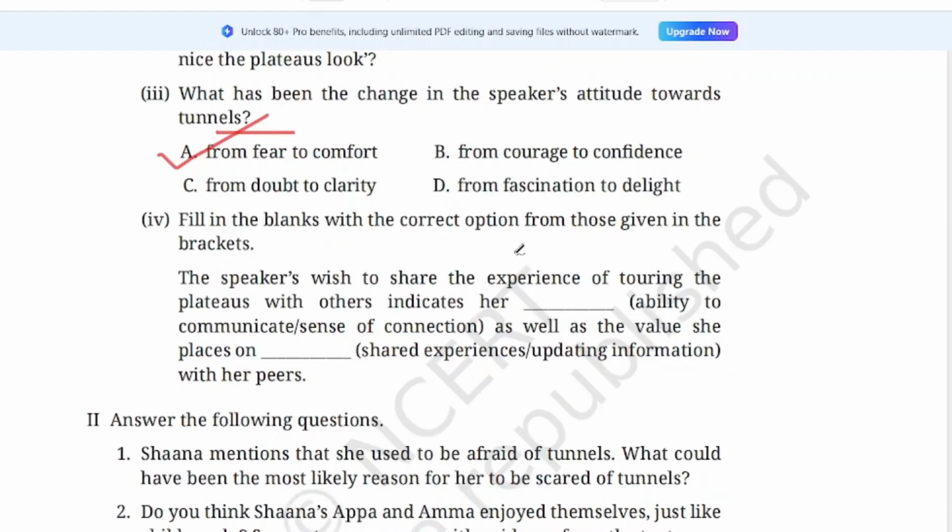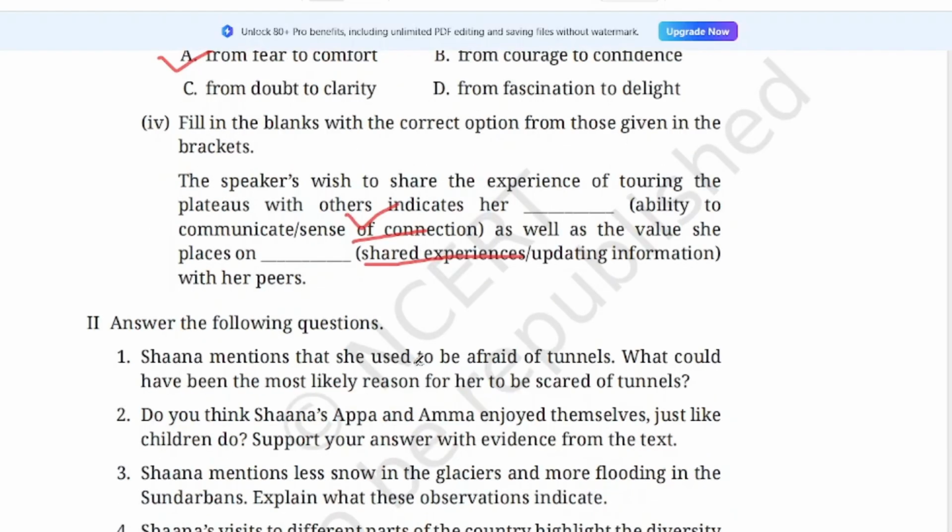Fill in the blanks with the correct option from those given in the bracket. The speaker's wish to share the experience of touring the plateaus with others indicates her ability to communicate or sense of connection. What is it? It is the sense of connection. This is the answer. As well as the value she places on dash, shared experience or updating information with her peers, she is sharing her experience. So, shared experience. This is the answer.